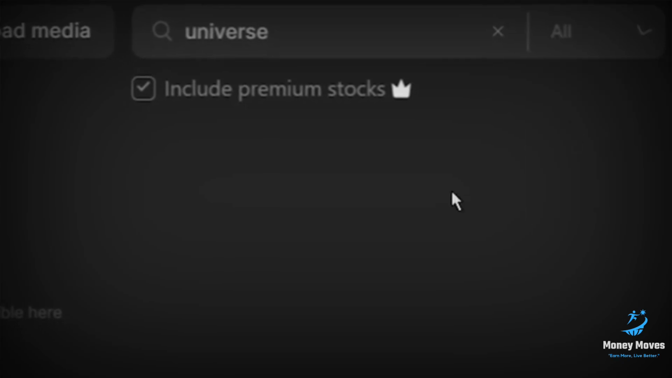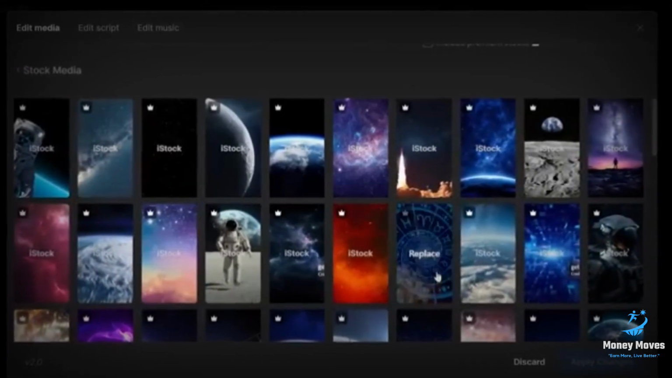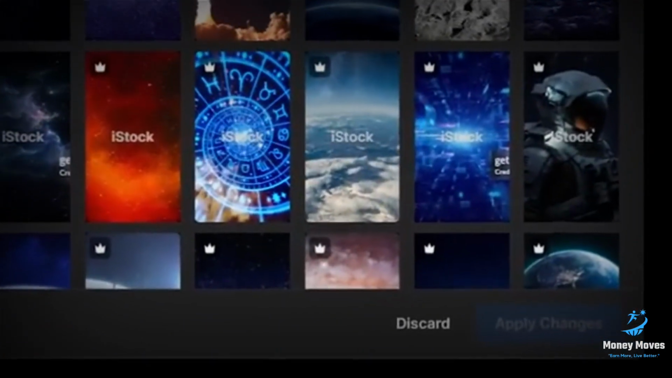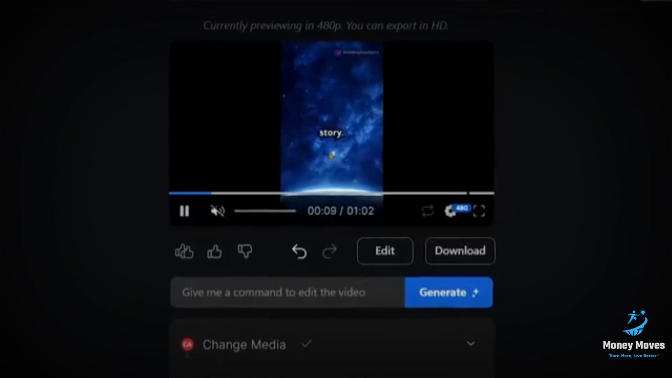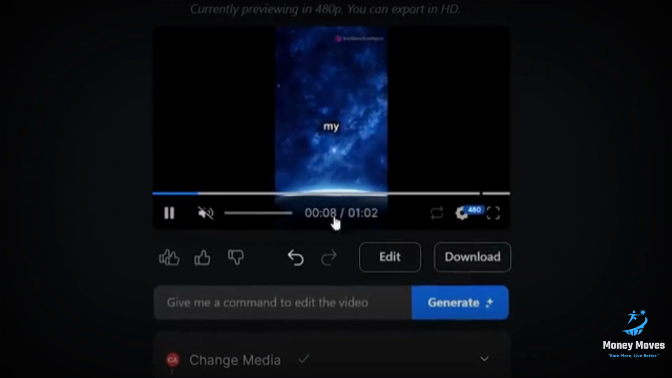And on stock, you can select all and hit enter. Then it will show you all the different stock footage for what you asked for. Then you can just simply select any of the media and it will be replaced. All you need to do is hit apply changes, and the InVideo AI will start changing the media. Now the video is ready, and if we hit play, as you can see, it has replaced the third scene with the scene that we selected.